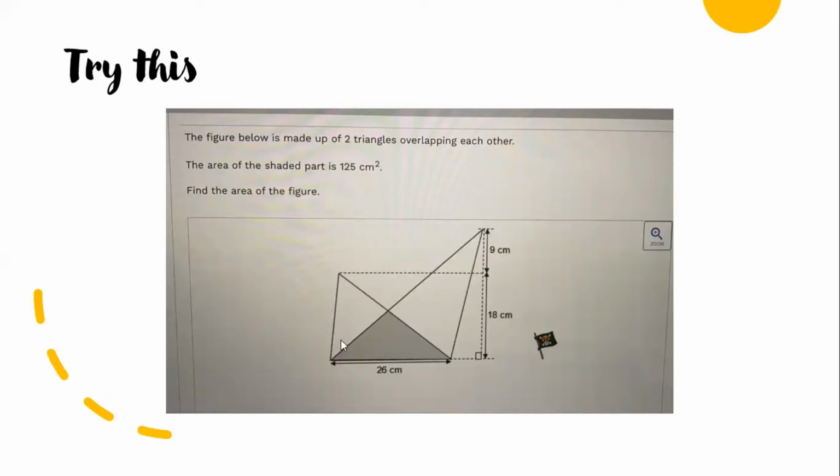This imaginary line is 18 cm. So half times 18 times 26 equals 234. So this small triangle area is 234.